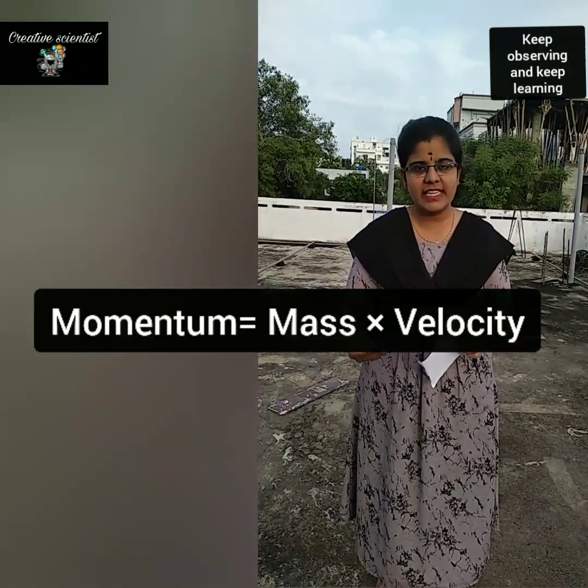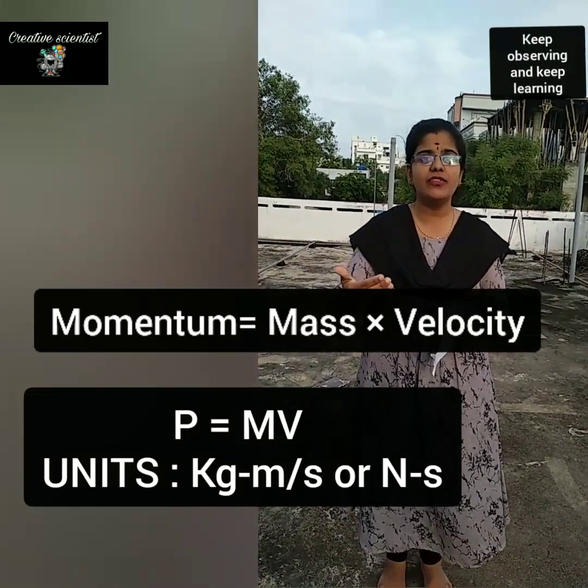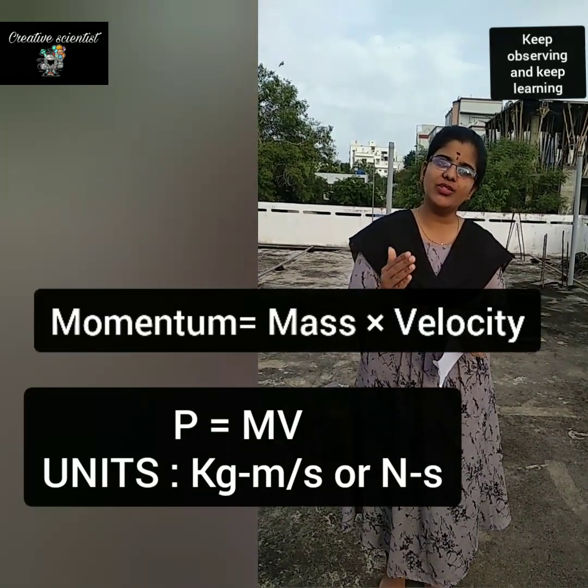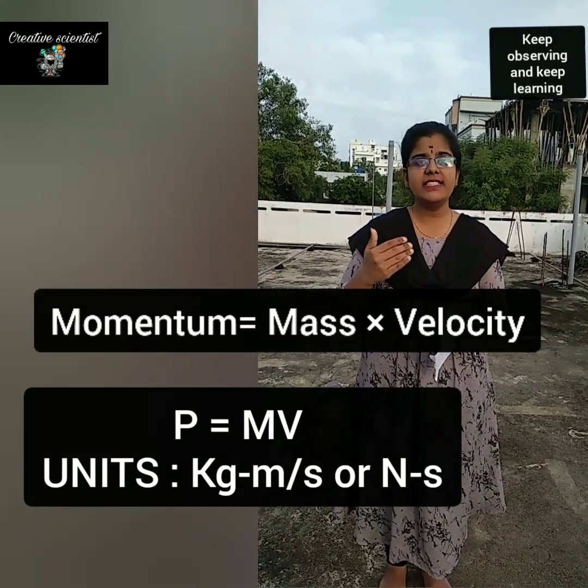So in these two examples, we have seen that the mass was the same, but the velocity was changing and the acceleration of the object was changing. So hence the momentum of the object also was changing. So let us see another example where it depends on the mass of the object.